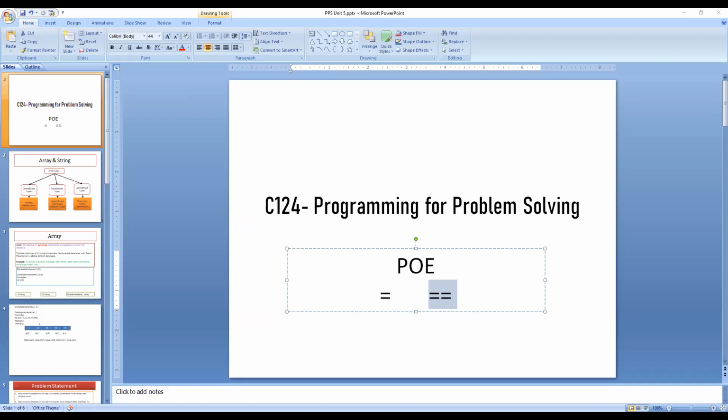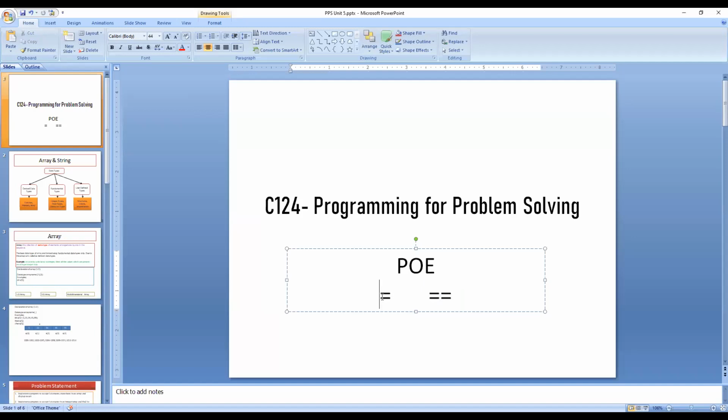Roll number 30, Abhijit Khoe. Yes, sir. Okay, now you tell me the difference between equal to and double equal to. Equal to is the assignment operator which is used to assign the value on the right hand side to the variable on the left hand side, and double equal to is the operator which compares the value of the expression on the left hand side to the value of the expression on the right hand side.